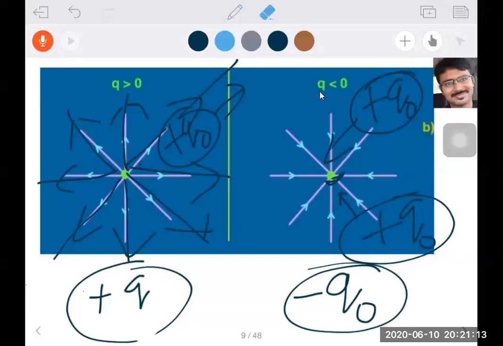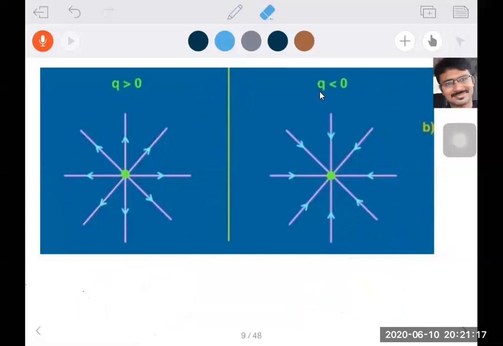So from this information, what you understood here is, when you take the positive charge plus Q at the center, electric field lines are outward. With a negative charge at the center, electric field lines are inward. So Q less than 0 means negative charge. Q greater than 0 is called positive charge. I hope you are clear about this one.